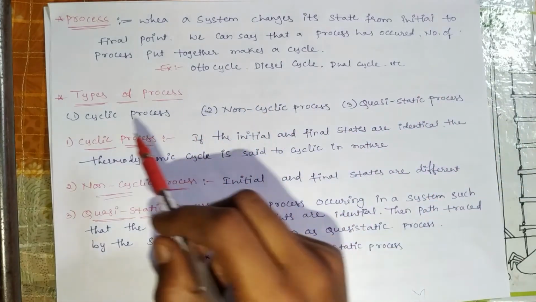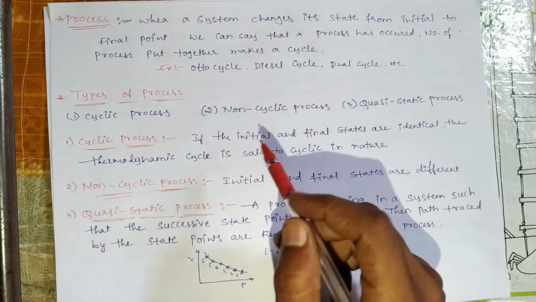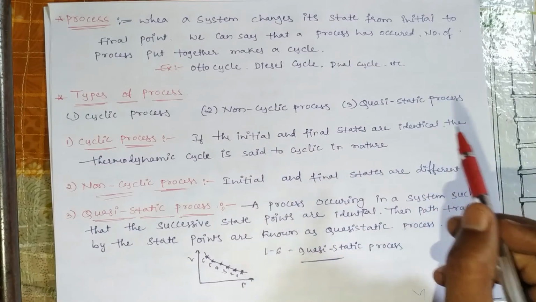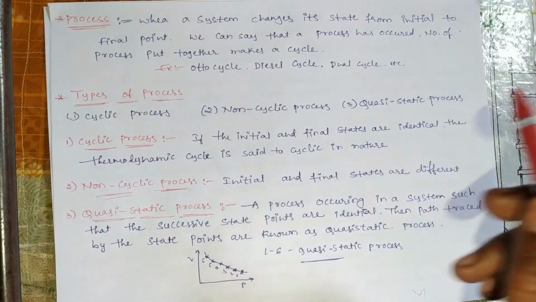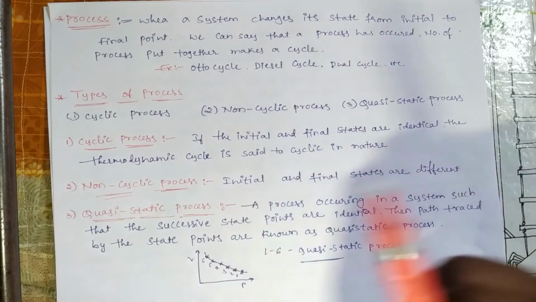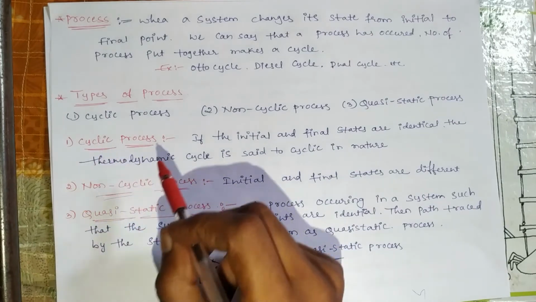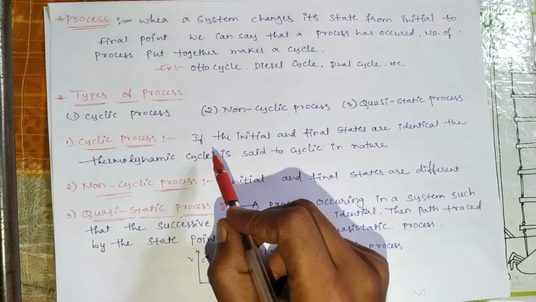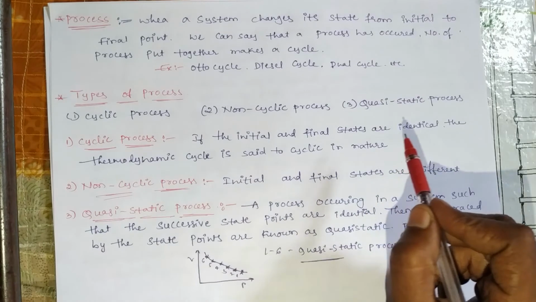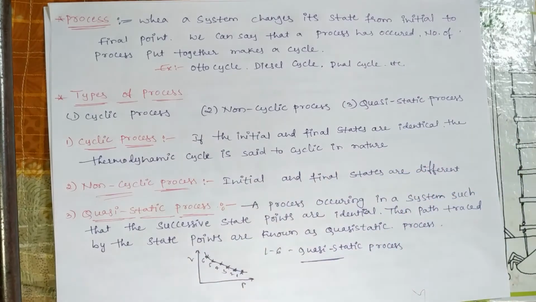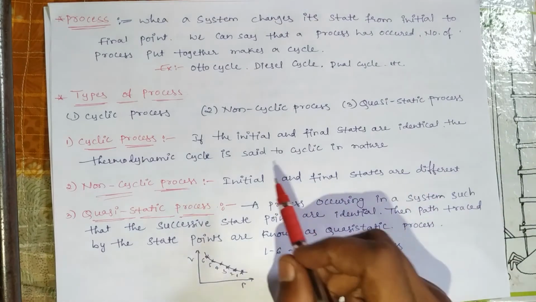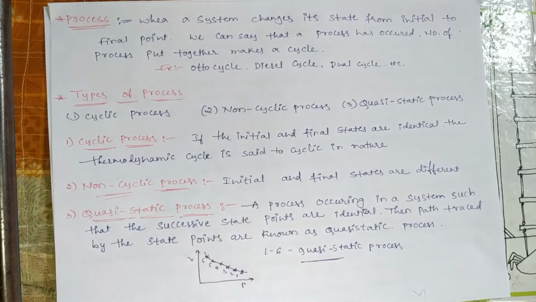Types of process are cyclic process, non-cyclic process, quasi-static process. What is cyclic process? Cyclic process means if the initial and final states are identical, the thermodynamic cycle is said to be cyclic in nature.